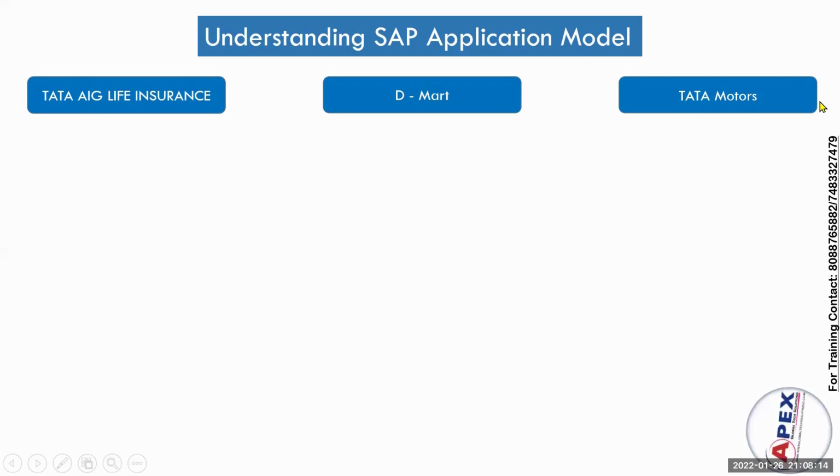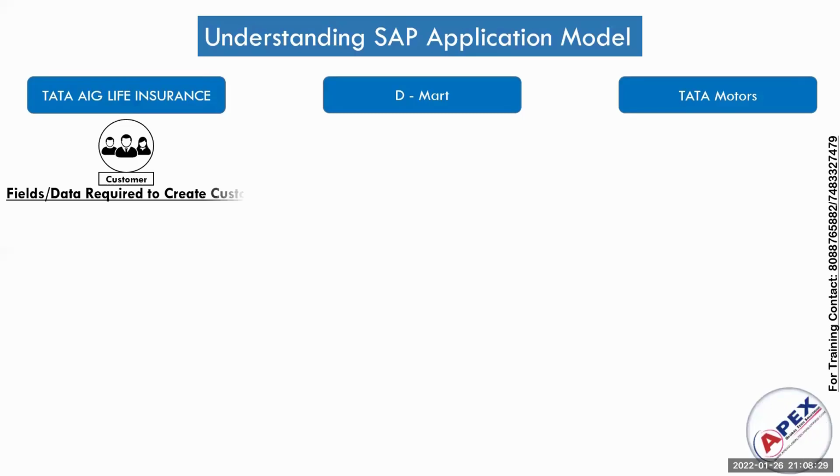The major thing each and every company requires is customer data, right? Suppose it is Tata AIG Life Insurance. If they want the data of the customer, what data do they require?